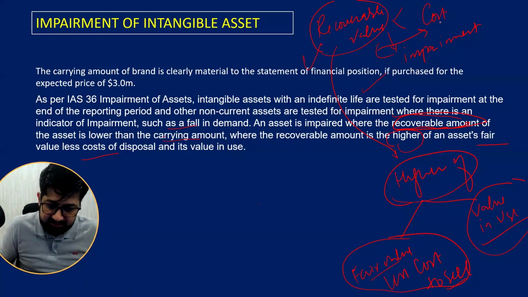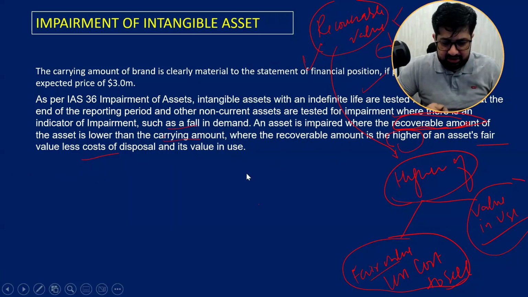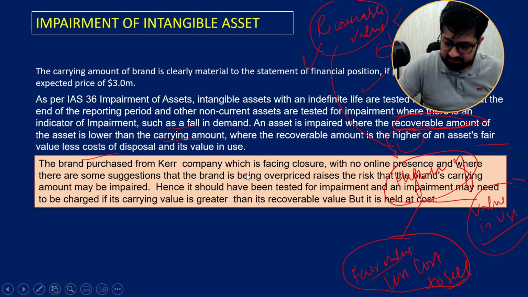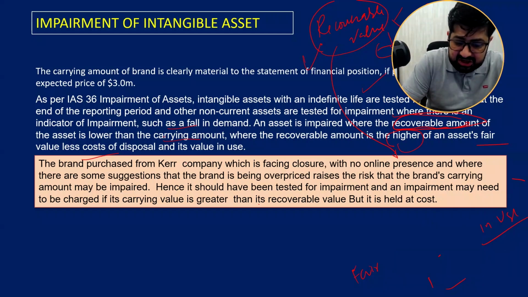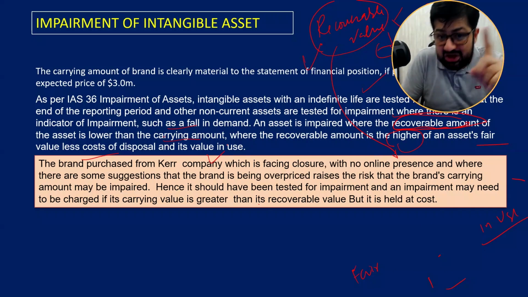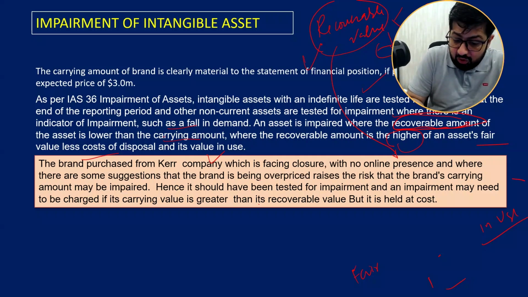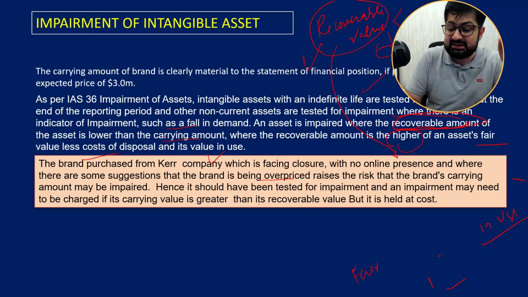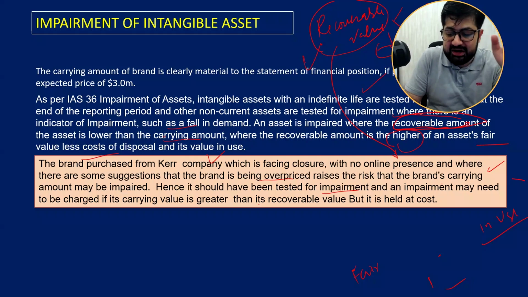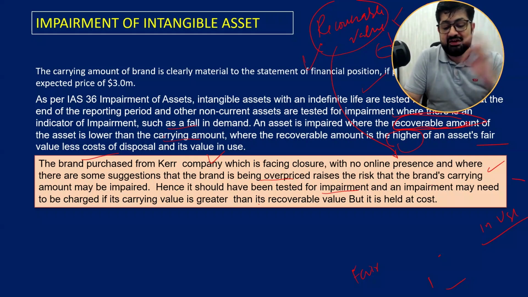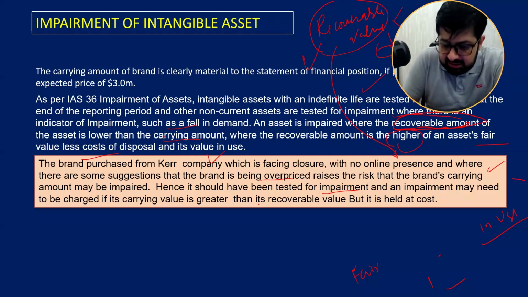Now, this is what IAS says. Now, we will proceed towards applying this criteria to the scenario. So, what does the scenario say? The brand was purchased from a car company which is facing closure, with no online presence. There are some suggestions that it is overpriced. This raises the risk that its carrying value may be impaired. It should be tested for impairment, and impairment needs to be charged if its carrying value is greater than its recoverable value. But it is held at cost.